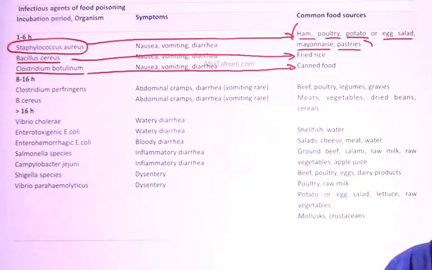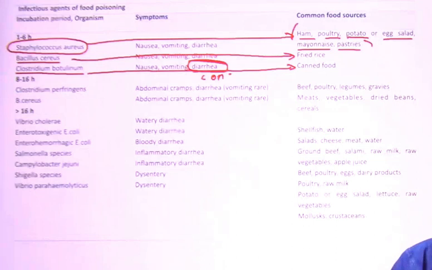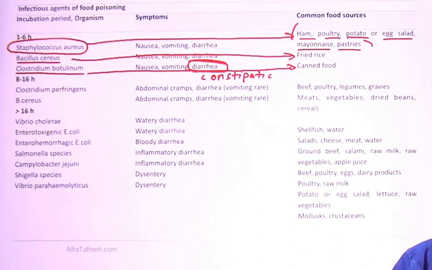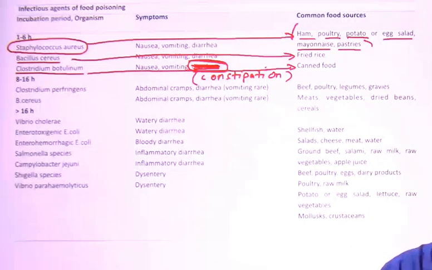And one thing I want to tell you is that canned food poisoning does not have this feature. This is wrongly written here. This mainly has constipation. It is wrongly written here that it ends up with diarrhea. It is not a 100% rule that it will end up with constipation, but the majority land up with constipation in Clostridium botulinum, because of the anticholinergic action. So canned food poisoning associates with constipation rather than diarrhea. This needs to be focused upon, and it is a question also. But yes, diarrhea can happen.